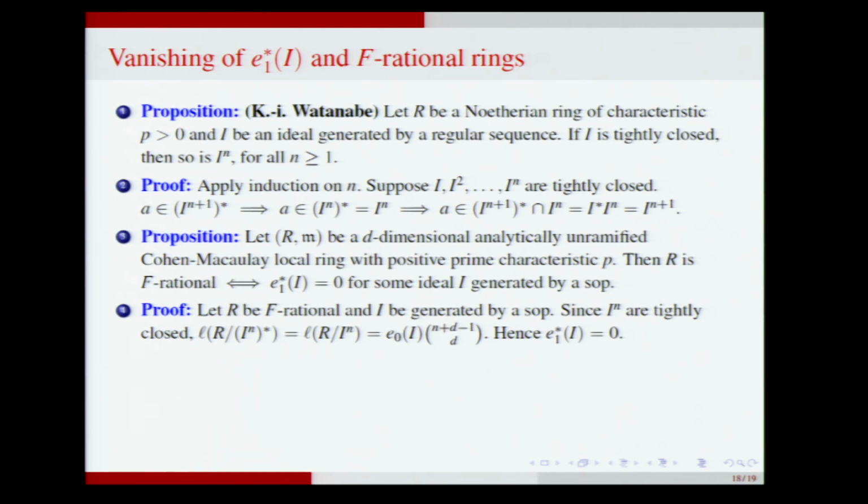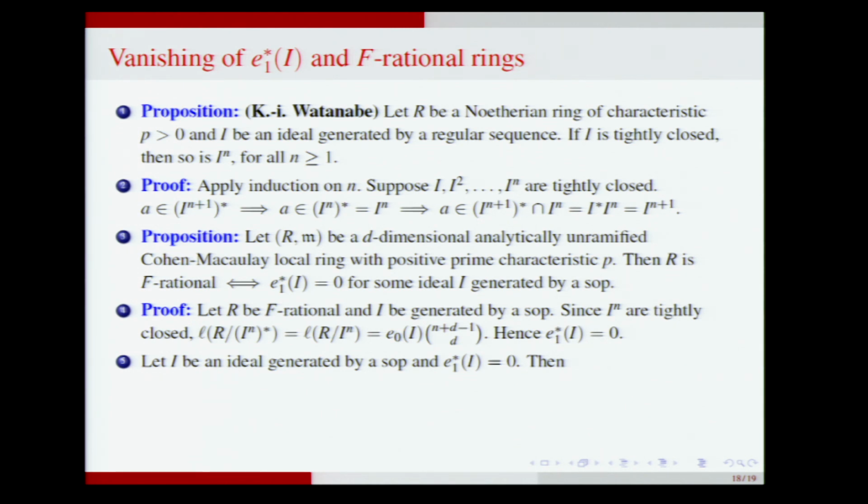Let R be F-rational and I be generated by a system of parameters, then by Watanabe's theorem, all powers are tightly closed, and therefore the length of R mod (I^n)^* is the length of R mod I^n. But I is generated by a regular sequence, therefore its Hilbert-Samuel function is simple. It is e_0(I) times (n+d-1 choose d), and therefore the next coefficient is 0. In fact, all other coefficients are 0. Yeah. Okay, so that is one direction.